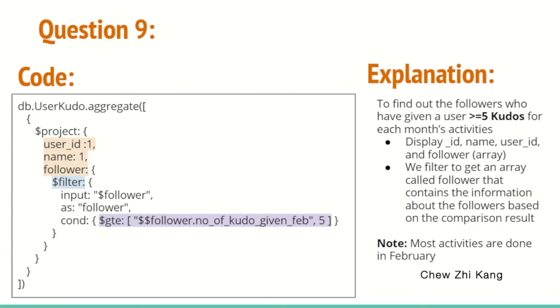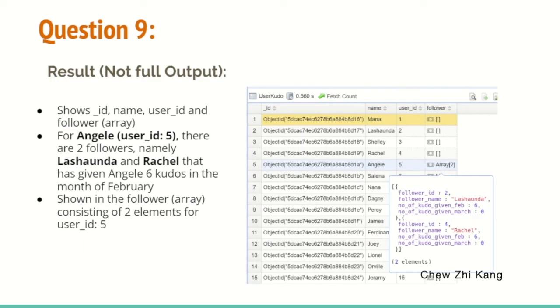Next, we will filter to obtain the array that contains the information about the followers that have given more than or equal to 5 kudos for the month of February, as most activities are done in February. Lastly, the expected result is shown with an example of 2 of Angeli's followers that have given her 6 kudos each in the month of February.